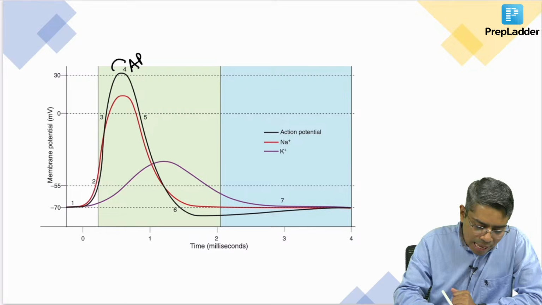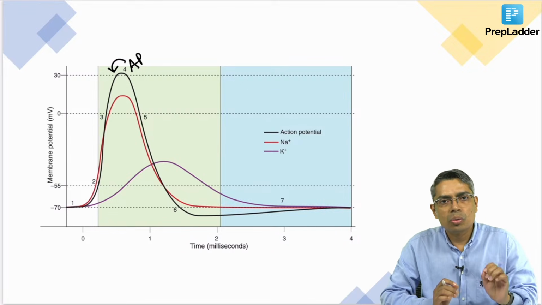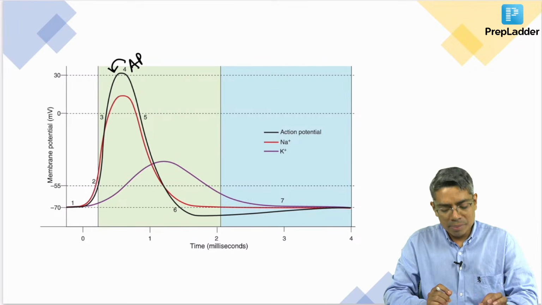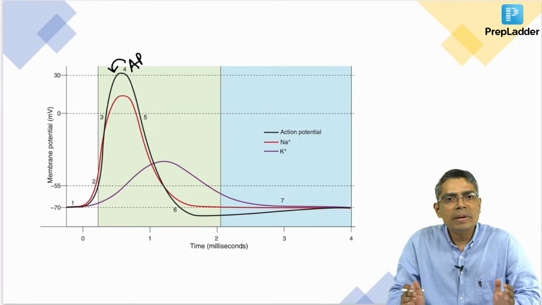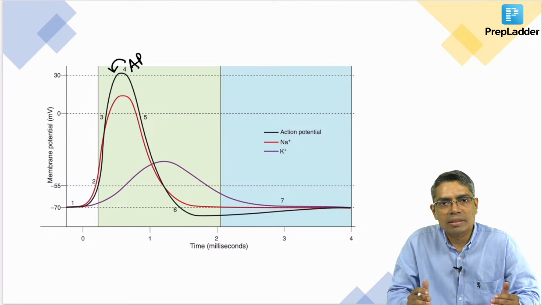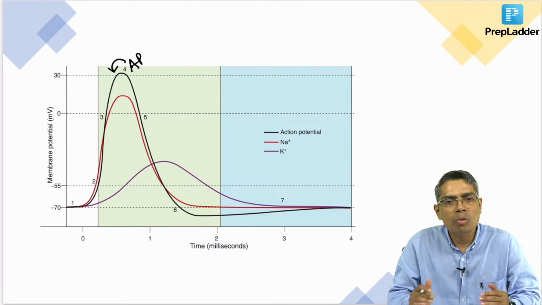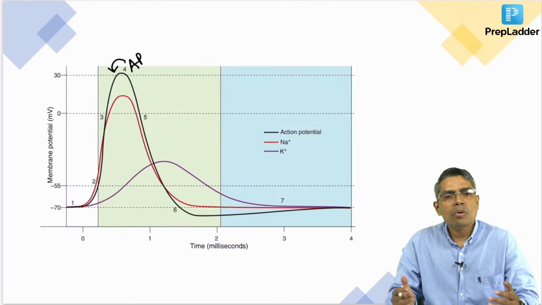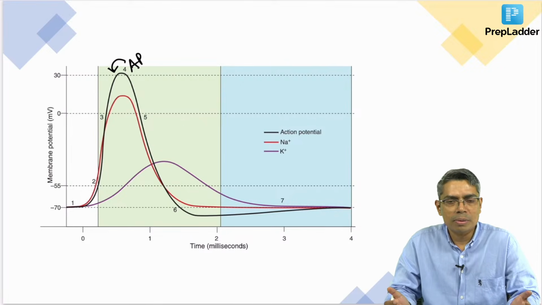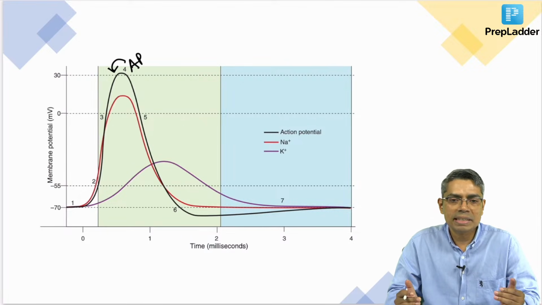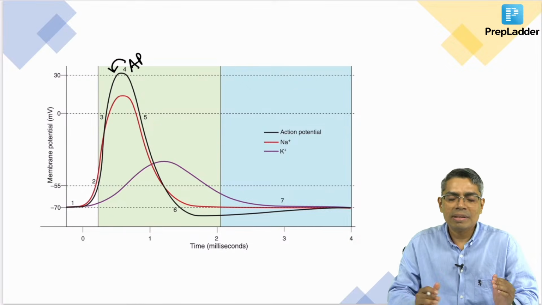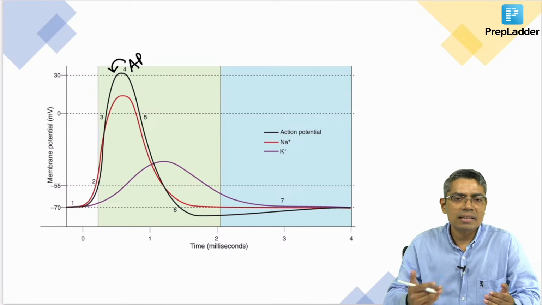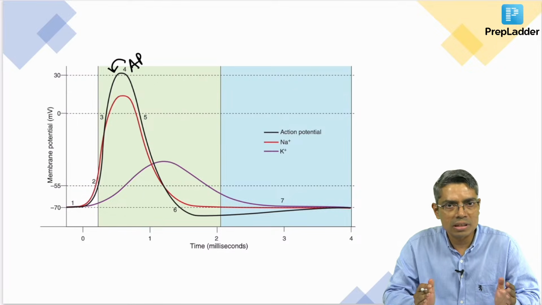Along with the action potential, the sodium permeability and potassium permeability are also shown here. Permeability means how many sodium channels are open at different points of the action potential; more open sodium channels means more sodium permeability, and the same for potassium. The sodium and potassium channels are voltage gated channels. Normally they remain closed when the cell is at rest. Only when the action potential starts will the voltage gated sodium channel and voltage gated potassium channel open up.